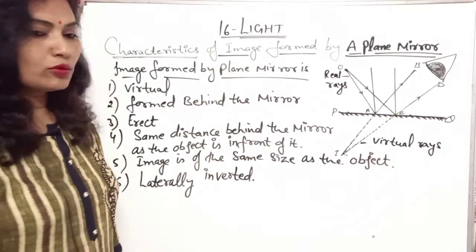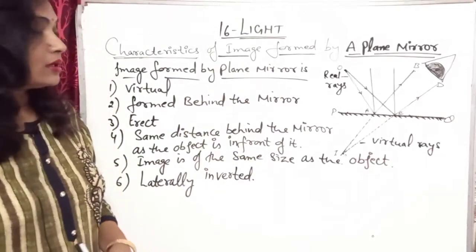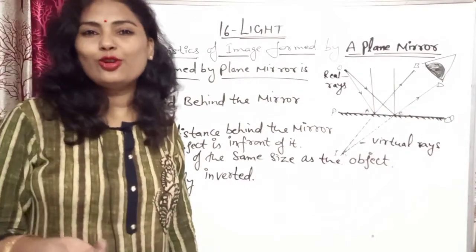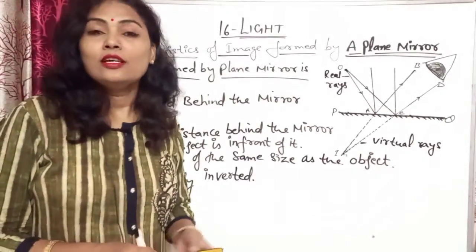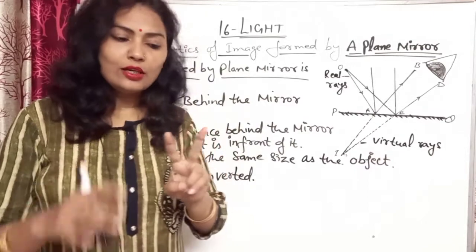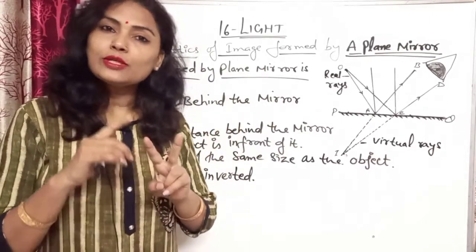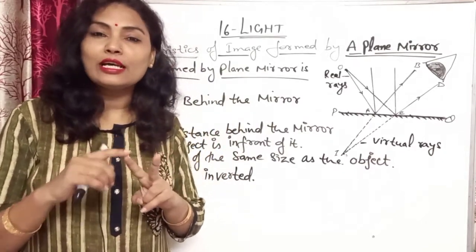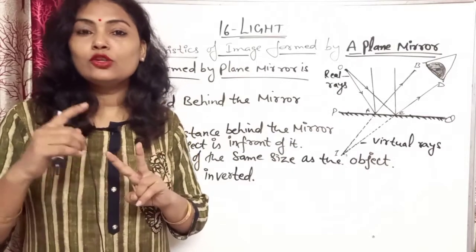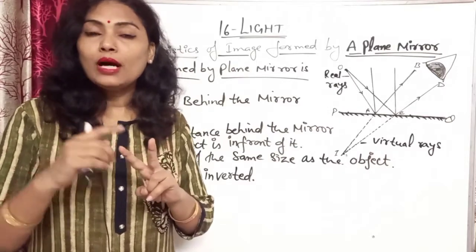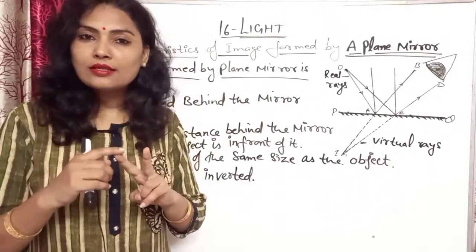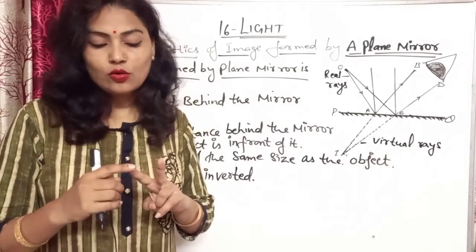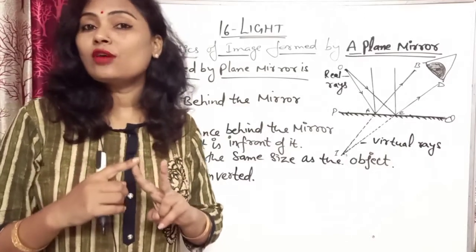Now next I want to explain luminous and non-luminous objects. You know that two types of objects are there. Luminous objects are those objects which emit their own light. For example, tube light, candle, bulb, sun, stars, they have their own light. Okay, these are luminous objects.